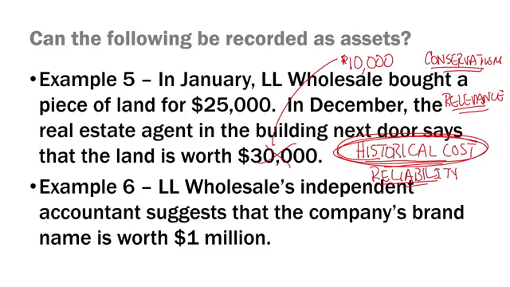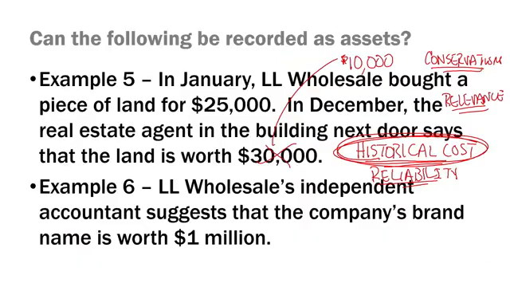Example 6, LL Wholesale. The independent accountant of LL Wholesale suggests that the company's brand name is worth $1 million. That is awesome. LL Wholesale started itself, it grew itself, the brand name has increased in value to be worth more than $1 million. The company's management couldn't be happier.